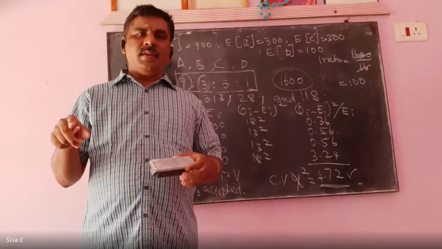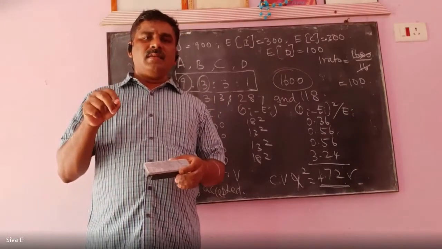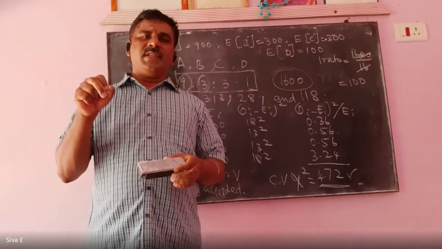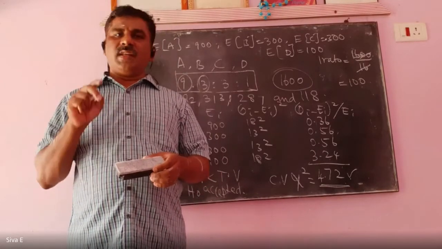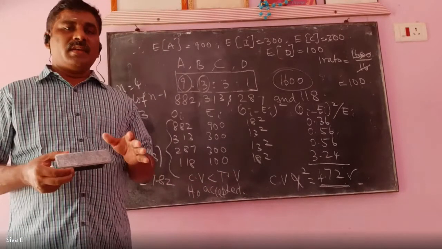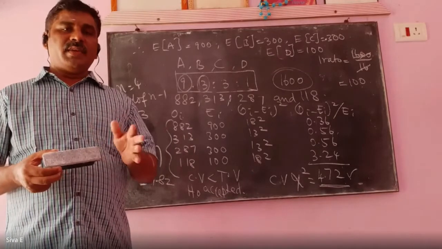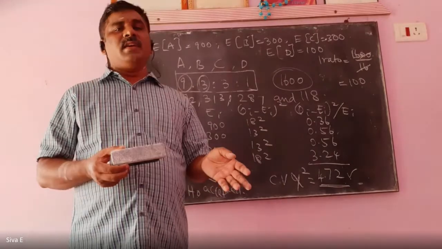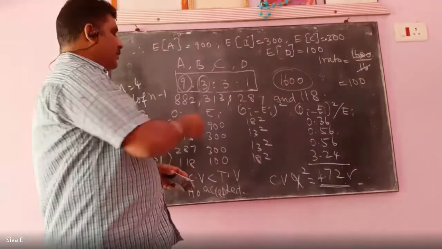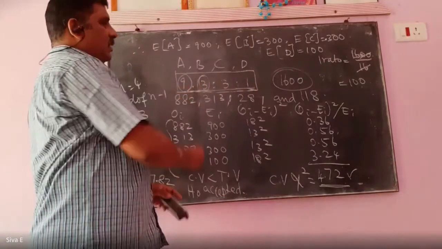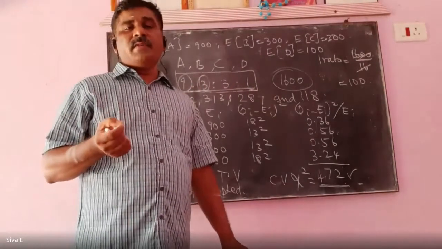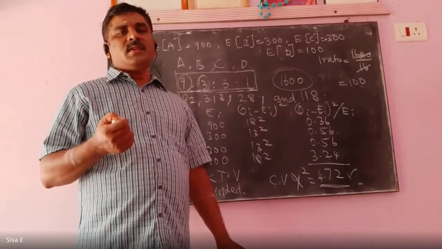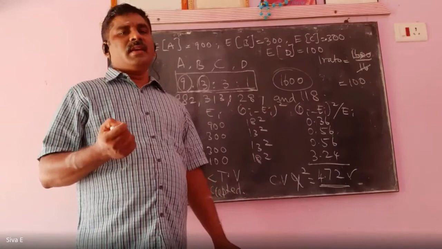The second problem was based on the number of hours for the machines and defective items, and it is based on the binomial. We found the expected frequency based on the binomial. The fourth problem is based on this ratio. Each problem has a different method to find the expected frequency. Please practice 2 or 3 times, then only you will get the idea.